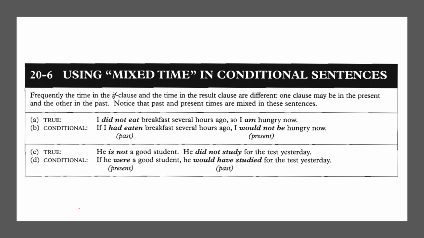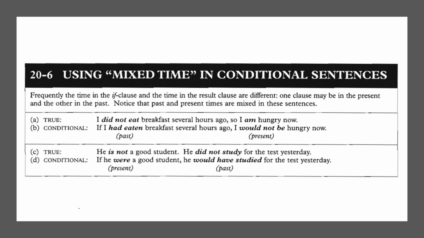For the true condition, I did not eat breakfast several hours ago, so I am hungry now. The first clause is in the form of simple past. So for conditional, the tense must go backward: past perfect. If I had eaten breakfast several hours ago. The second clause in the true condition is in the form of simple present. So for the conditional, it must be in the form of past. And if the clause is put in the result clause or main clause, it must be in the form of past future. I would not be hungry now.